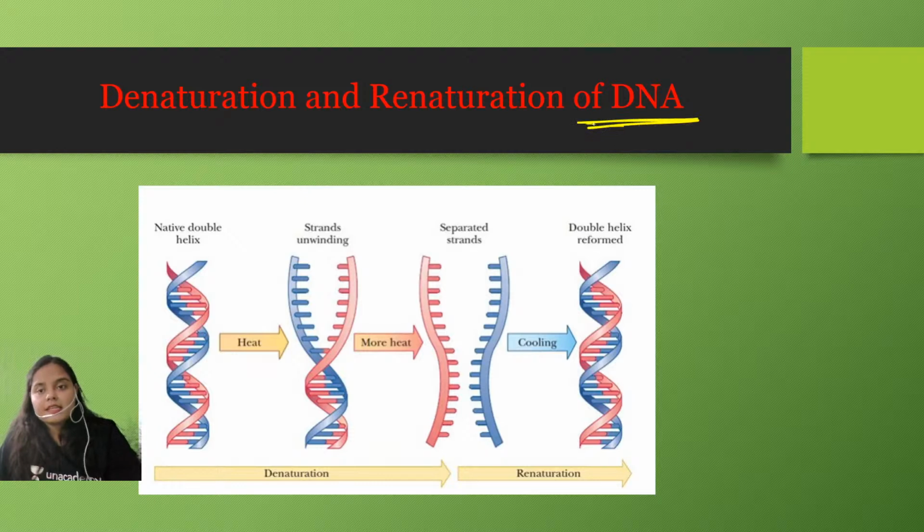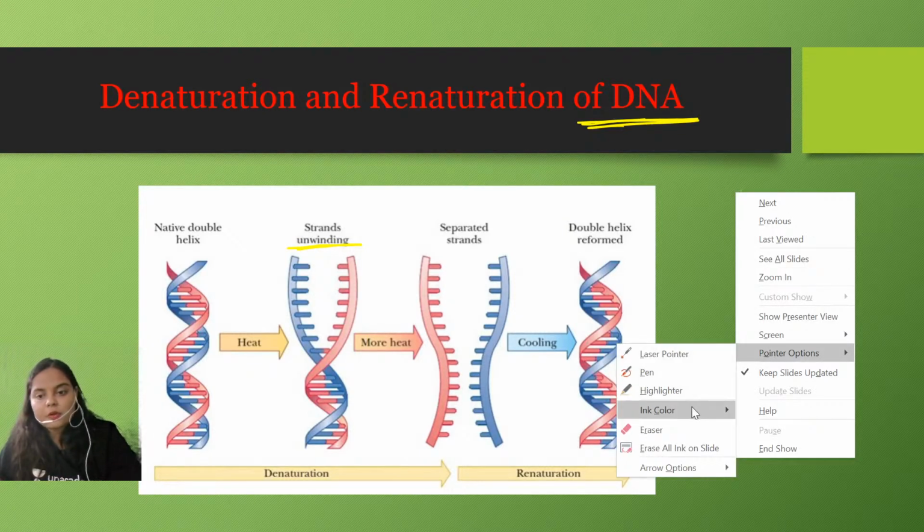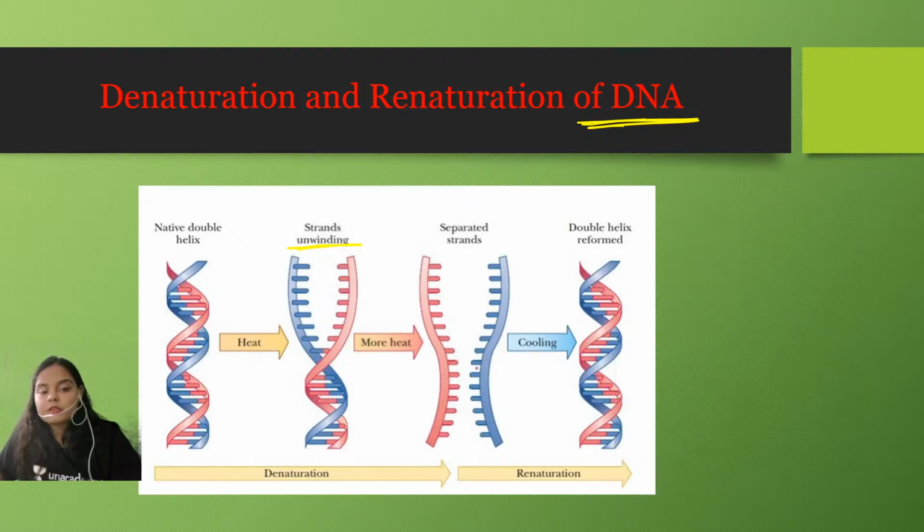Moving ahead, let me tell you some really important property of DNA. This DNA molecule is a double helical structure, as you can see over here. But when you treat this DNA molecule under high temperature, or put it in a heating condition, what happens? Both the two strands of DNA start to unwind. That means they start to separate from each other, because of the high temperature condition.